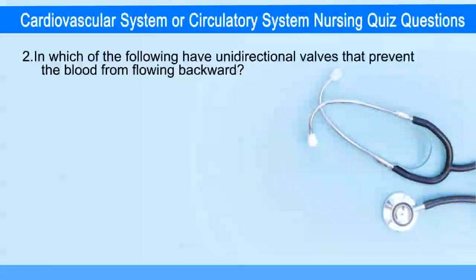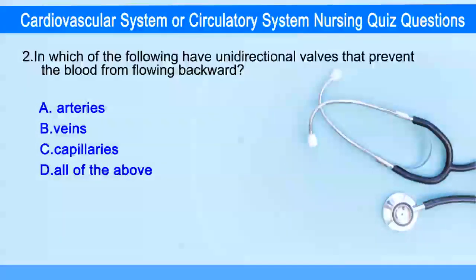In which of the following have unidirectional valve that prevent the blood from flowing backward? Option A, arteries. Option B, veins. Option C, capillaries. Option D, all of the above.